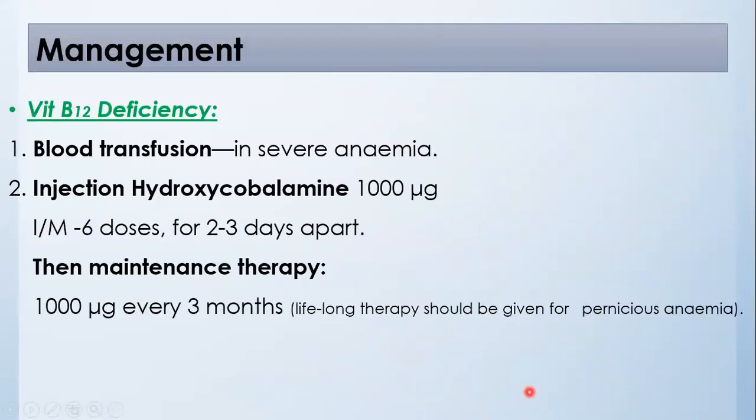Management for vitamin B12 deficiency includes blood transfusion and therapy. Blood transfusion can be given in severe anemia. Then therapy includes injection hydroxocobalamin 1000 microgram intramuscularly in 6 doses, 2 to 3 days apart. Then maintenance therapy is 1000 microgram every 3 months. Lifelong therapy should be given for pernicious anemia.